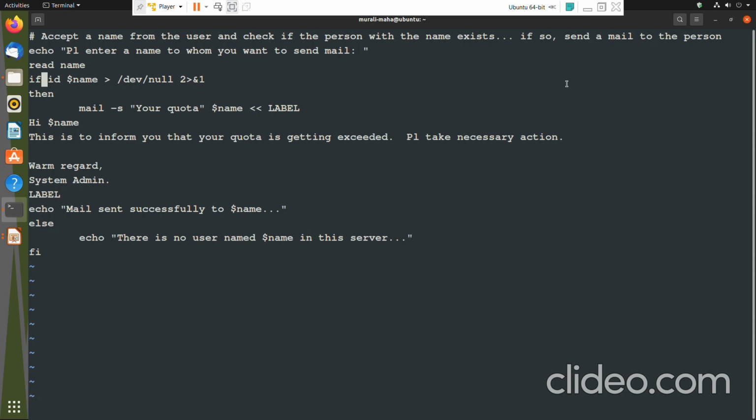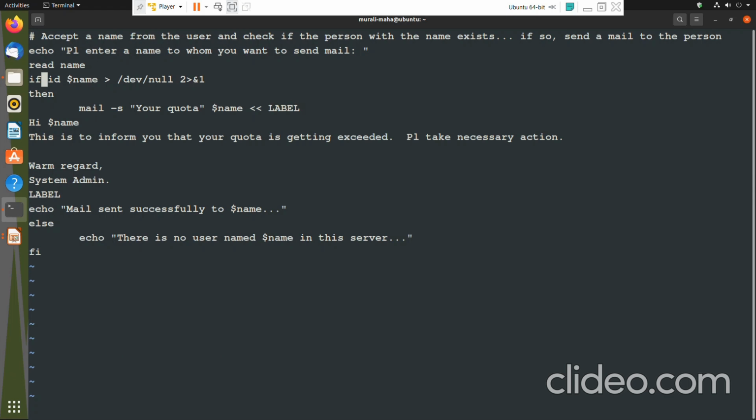So I can very well give if ID $name greater than /dev/null 2 greater than ampersand 1. I am basically saving on executing the ID command separately and then checking the $? variable's value. I'm directly giving the ID command with the if command. Yes, this is perfectly fine.